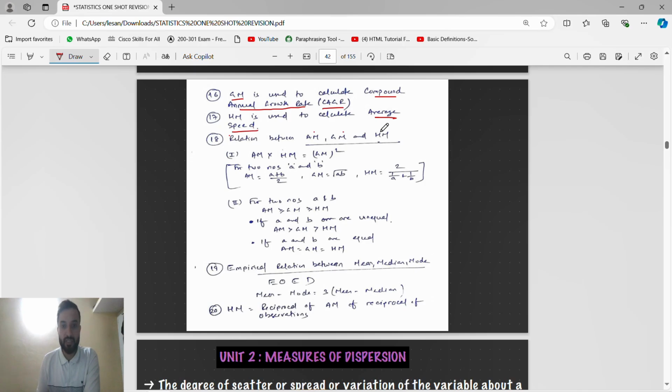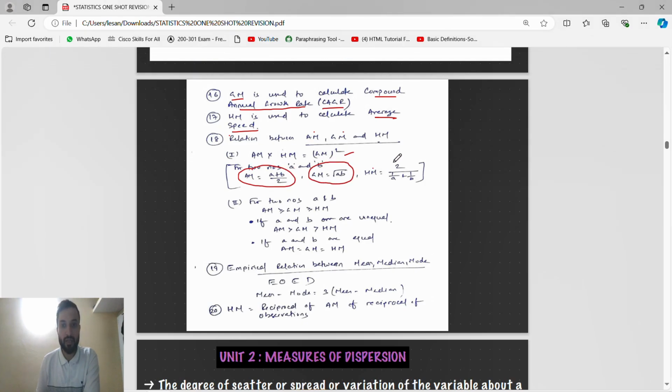Relation between AM, GM and HM, we have already done this. Arithmetic mean is what? (A+B)/2. Geometric mean is the square root of AB. Harmonic mean is, guys, this: number of observations divided by 1/observation plus 1/observation. This is the harmonic mean ungrouped formula, which we will use for average speed.